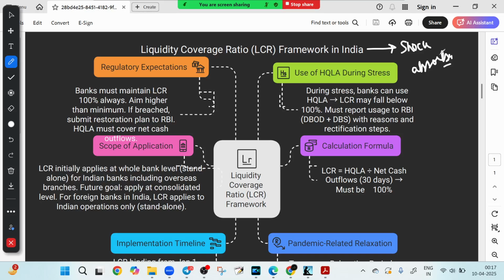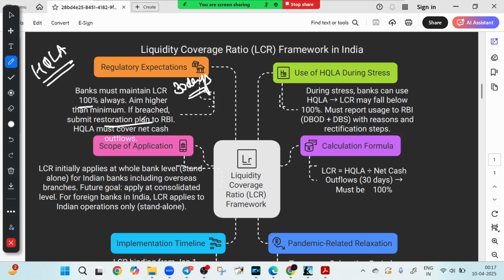Right, so let's break down the LCR framework in India: how it works, why it matters, and how it is implemented. First things first, every bank must maintain an LCR of 100% or more, all the time. This means they should hold enough high quality liquid assets, HQLA, to survive a 30-day cash crunch. And if this ratio drops below 100%, what will happen? The bank must submit a restoration plan to the RBI immediately. So remember, the LCR limit is 100%.